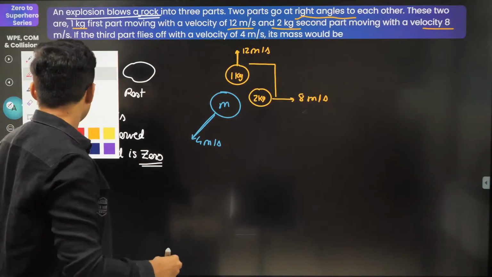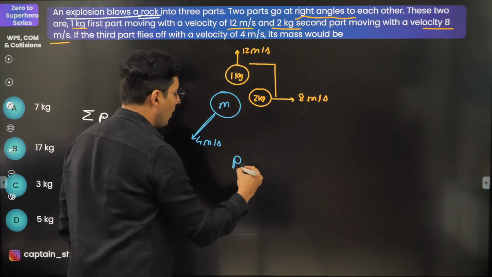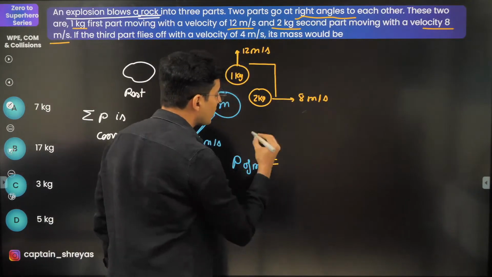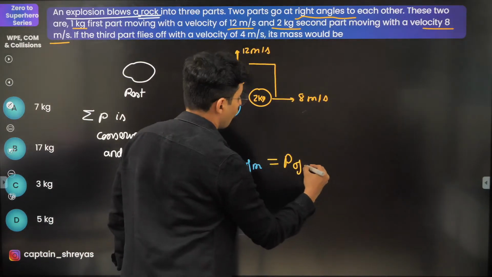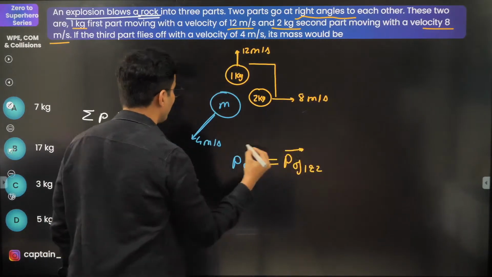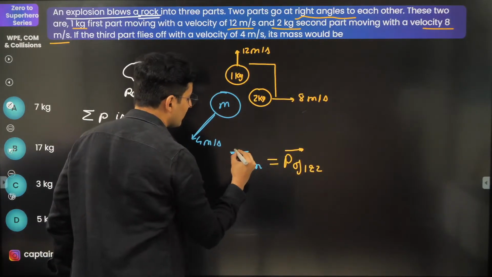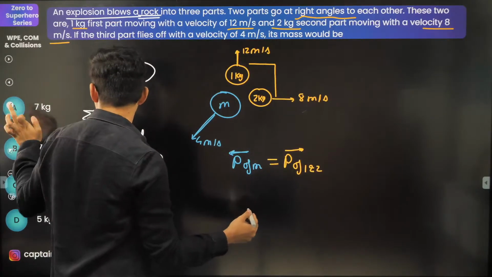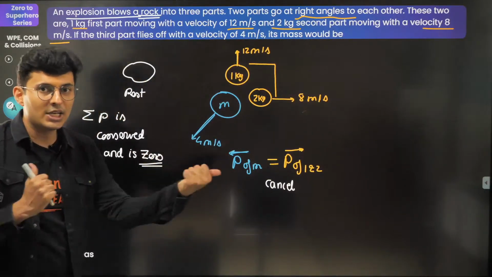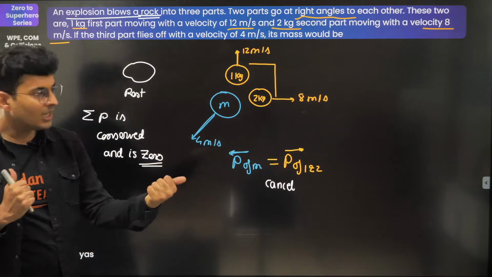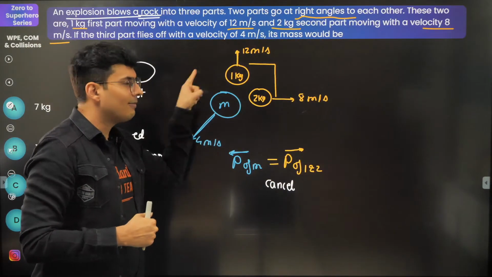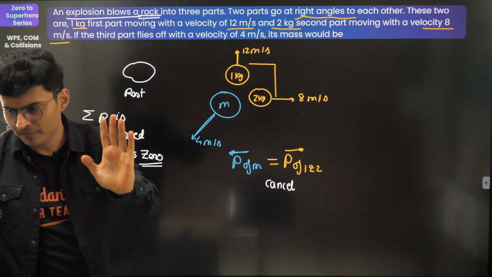Hence, can I say that the momentum of M numerically will be equal to the momentum of the 1 and 2 kg masses, but direction wise they will be opposite. If one is this way, the other one will be exactly the opposite way, so they will end up cancelling out each other. Equal magnitude but opposite in direction, so that their total vector sum will be 0. Everybody understands this? Very good.